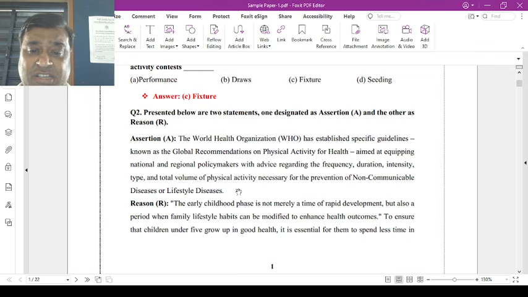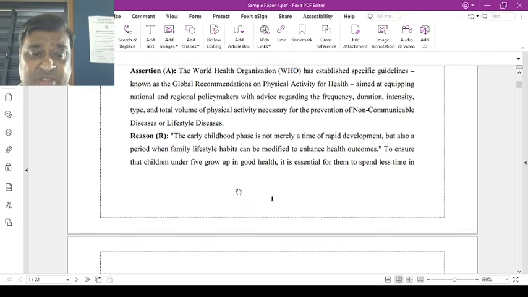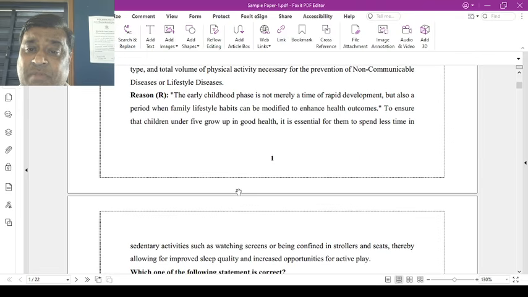Question number 2, assertion reason based question. Assertion: The World Health Organization, that is WHO, has established specific guidelines known as the Global Recommendations on Physical Activity for Health, aimed at equipping nationals and policymakers with advice regarding the frequency, duration, intensity, type, and the total volume of physical activity necessary for the prevention of non-communicable diseases or lifestyle diseases. Reason: The early childhood phase is not merely a time of rapid development but also a period when family lifestyle habits can be modified to enhance health outcomes, to ensure that children under 5 grow up in good health.